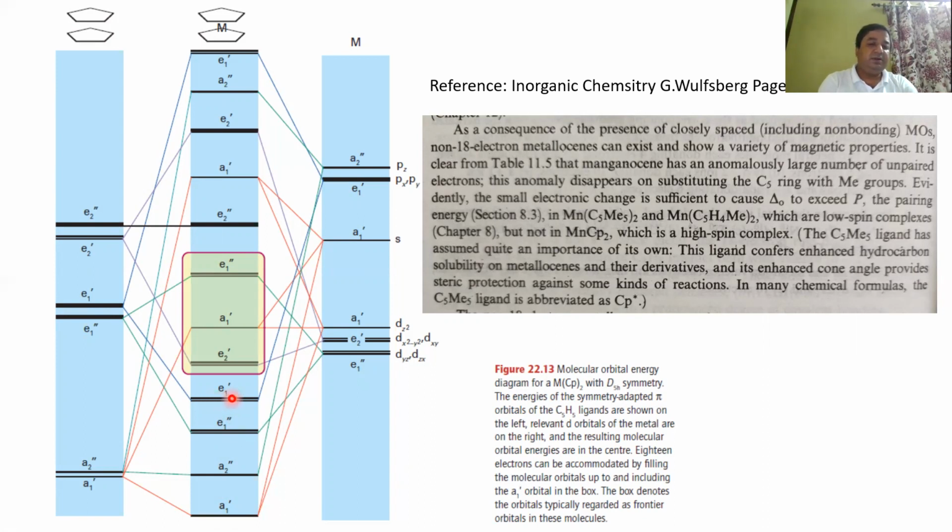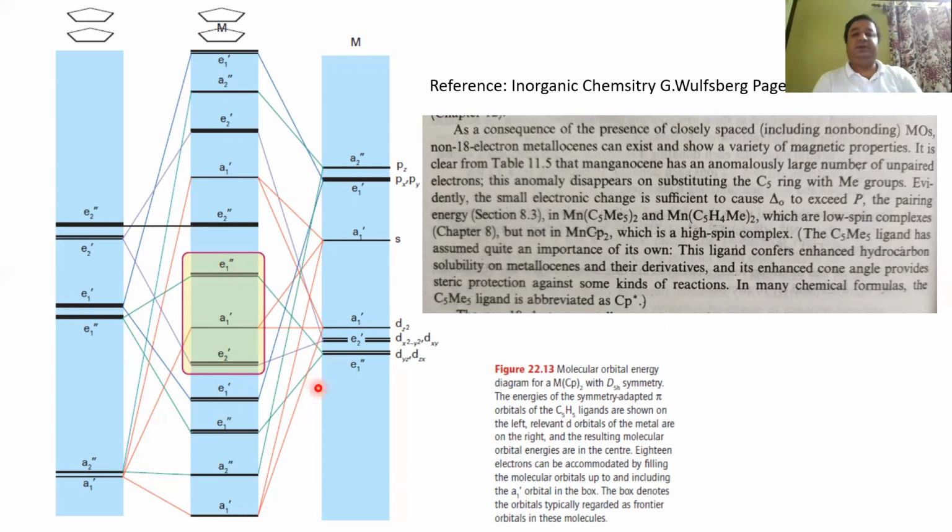So A1g, A2u, E1u, E1g prime will take up 12 electrons from the Cp. The rest of the electrons will be filled up in these 3 orbitals, where E2g is doubly degenerate, A1g is singly degenerate, and E1g is doubly degenerate and antibonding in nature.